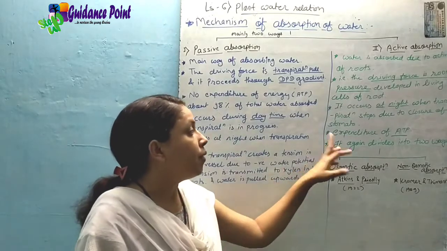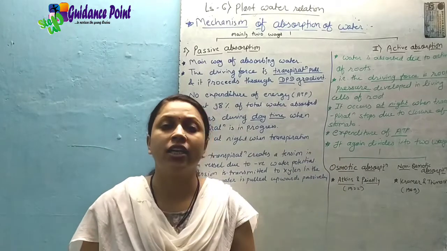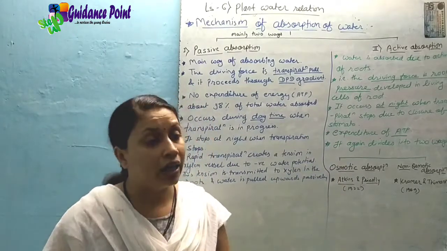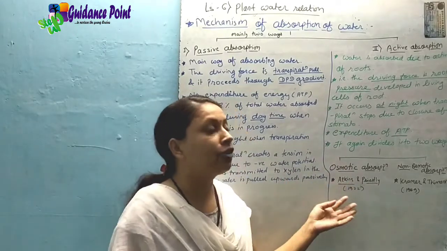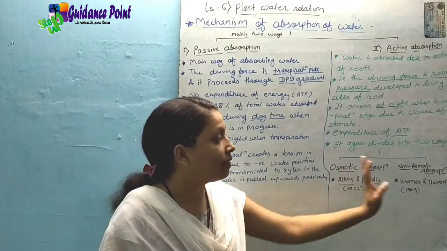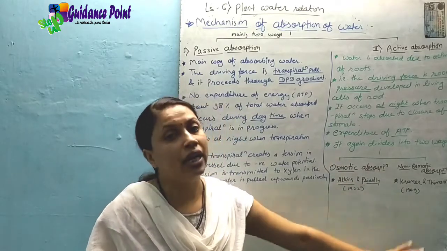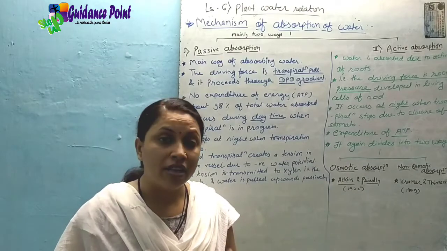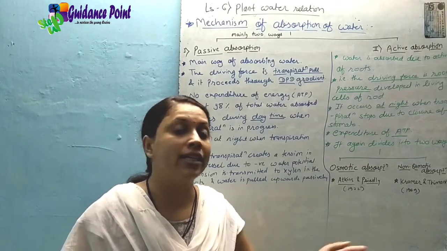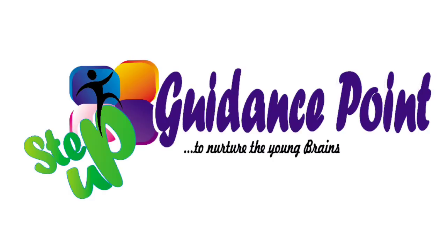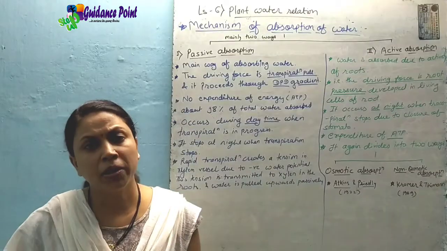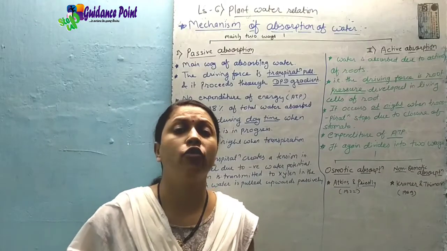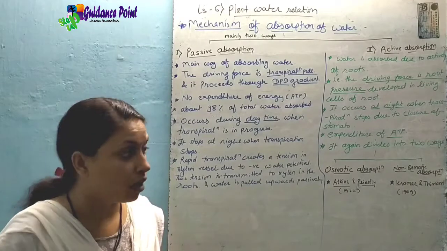ठीक है, और decreases. ठीक है, then that active absorption generally takes place by means of two subtypes. One is osmotic absorption and the second one is non-osmotic absorption. ठीक है, first one is osmotic absorption and second one is non-osmotic absorption. What is meant by osmotic absorption and what is meant by non-osmotic absorption?